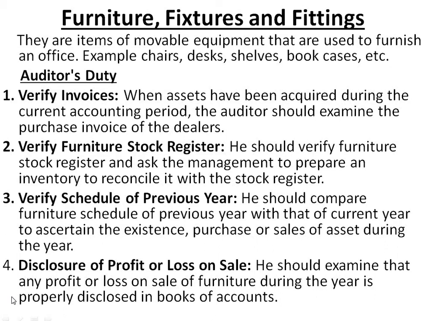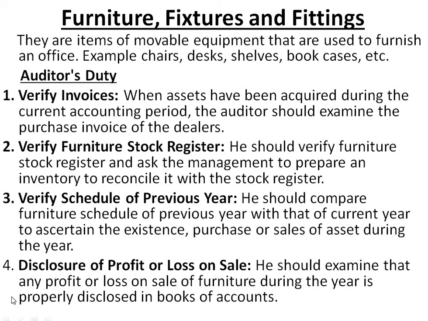If you remember, in management accounting, if there is a sale of an asset, you are getting cash. It is one of the sources of funds which will be recorded in the fund flow statement. Whatever is the profit or loss on sale of an asset will be recorded in the fund flow statement.